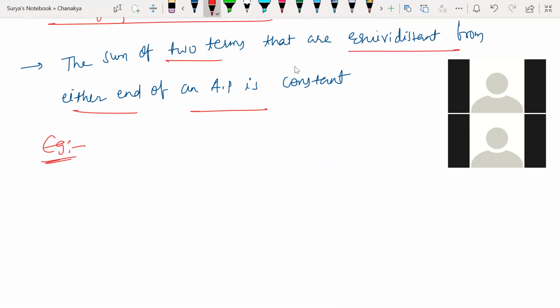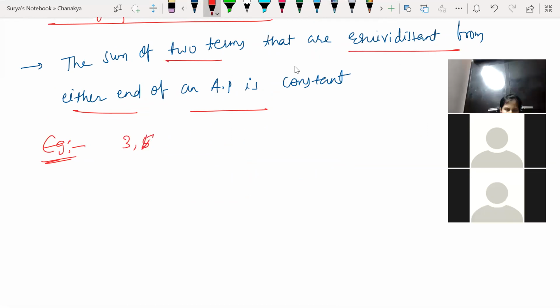So first, suppose I take 3, 6, 9, 12, 15, 18. All right, so how many terms do you have here? This is my first term, let us denote it with T1. This is my second term, T2. This is T3, T4, T5. This is T6.